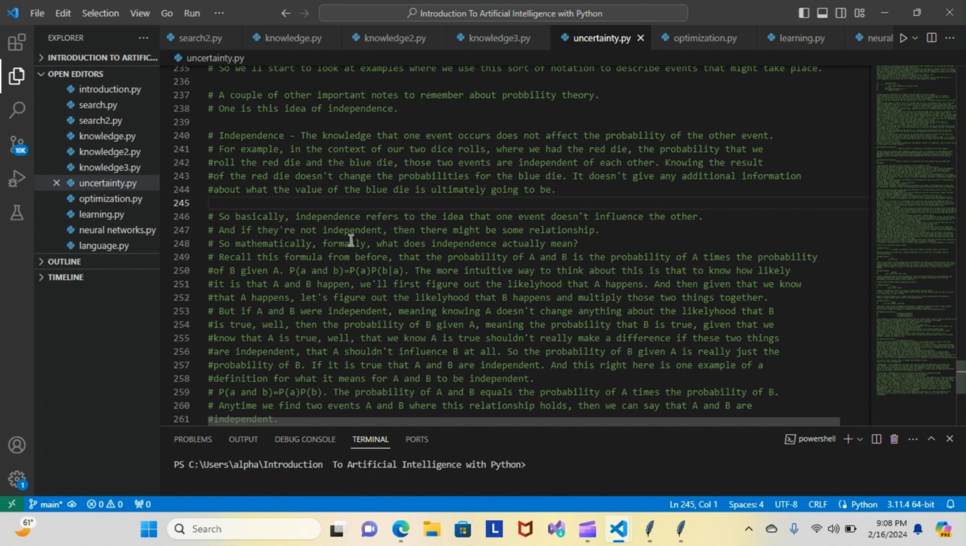So mathematically, formally, what does independence actually mean? Recall this formula from before that the probability of A and B is the probability of A times the probability of B given A. And that's this formula here. The more intuitive way to think about this is that to know how likely it is that A and B happen, we'll first figure out the likelihood that A happens, and then given that we know that A happens, let's figure out the likelihood that B happens and multiply those two things together.